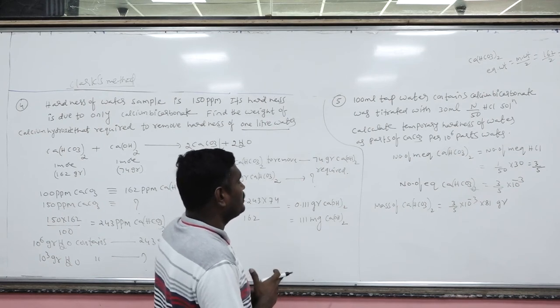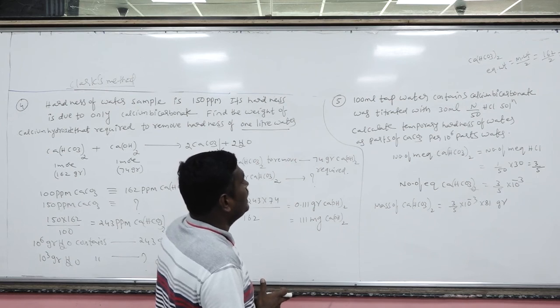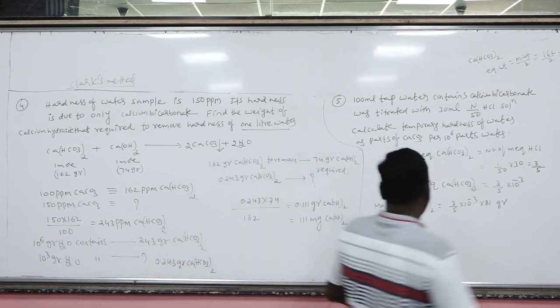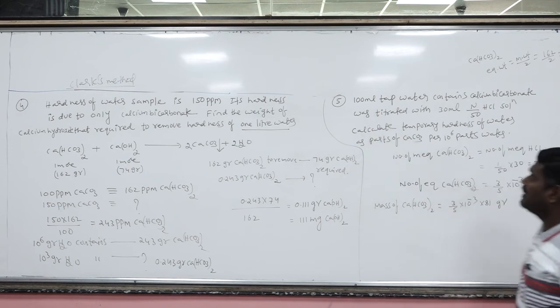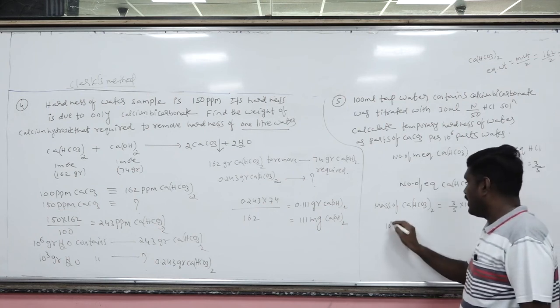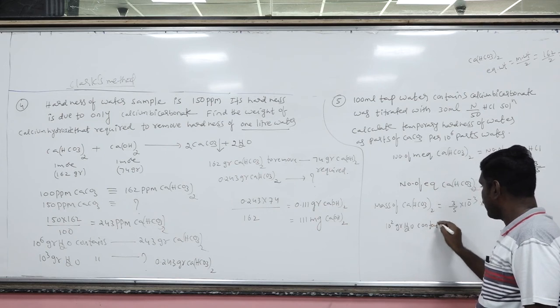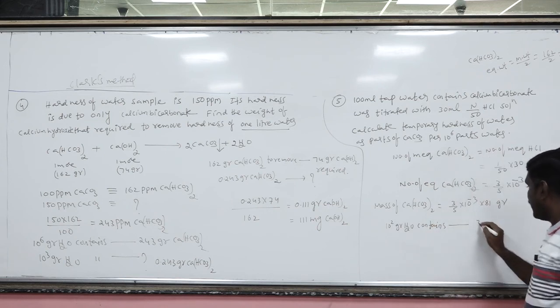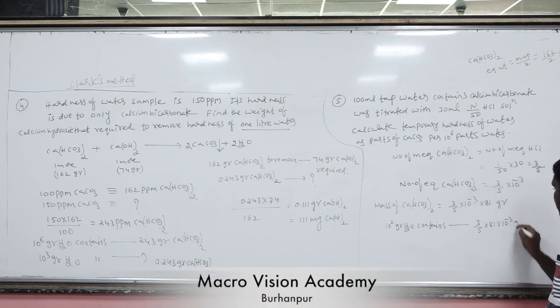Okay. Now here the question is to calculate the hardness of water. This much calcium bicarbonate will be present in 100 ml of the water sample. As per the statement, we need 10 to the power 6 grams of water. So 100 grams of water contains 3/5 into 81 into 10 raised to minus 3 grams of calcium bicarbonate.